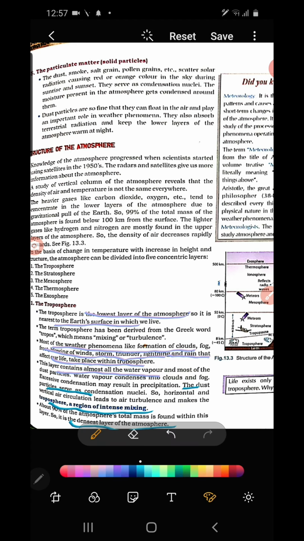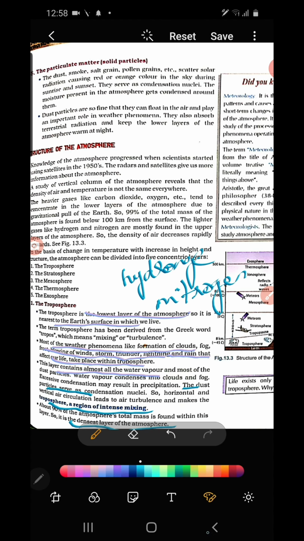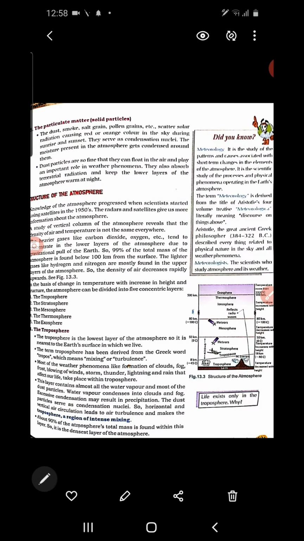Because heavy gases like carbon dioxide and oxygen are mainly found in the lower layer of the atmosphere. Which are the lighter gases, you know? Hydrogen and nitrogen. These are the two lighter gases, and these gases are found in the upper limit. These can be seen above the troposphere, but other gases you cannot find much above the troposphere because those gases are all heavy gases. Okay. Now we continue discussing.